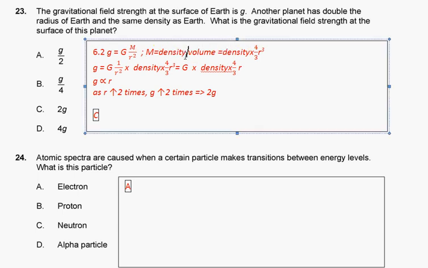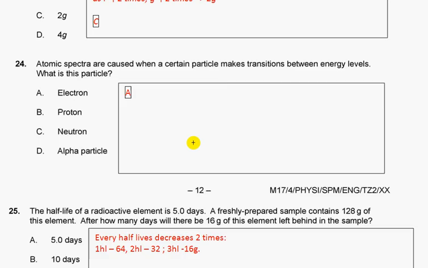The volume of a sphere is 4/3 πr cubed. So we put this information into the expression for G, and we get that G is directly proportional to R. So if R increases 2 times, G also increases 2 times and becomes 2G.